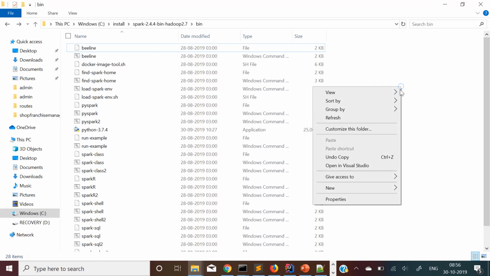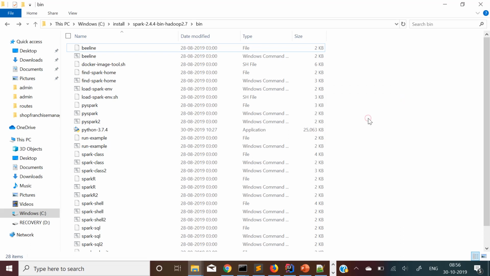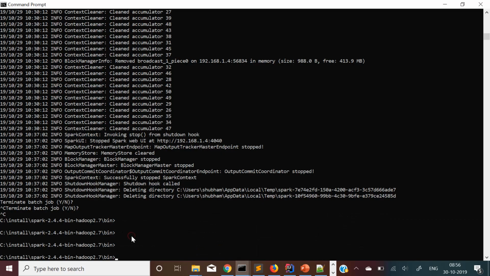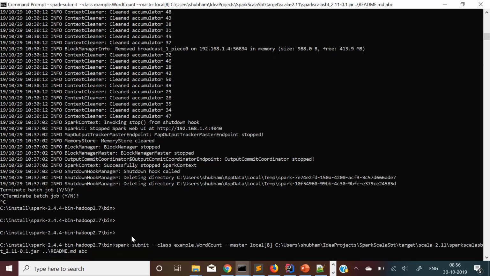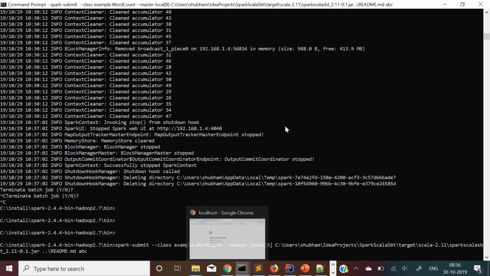Let me clear out and refresh. Nothing is there, so let me run this program. I'm submitting it. This is the same previous program, so I'm not changing any input parameters. Let it execute.